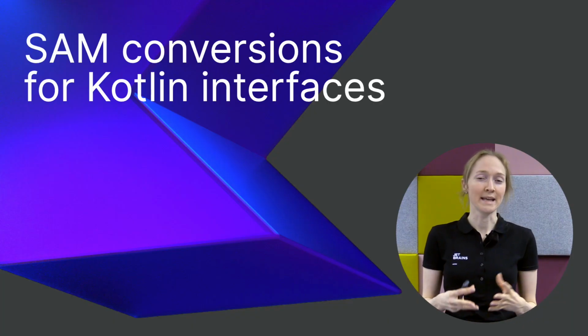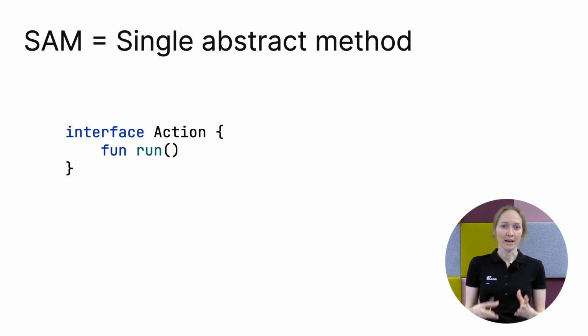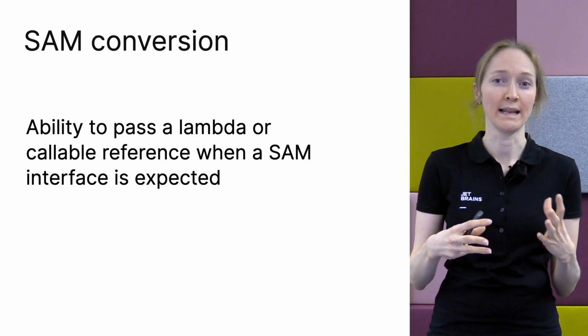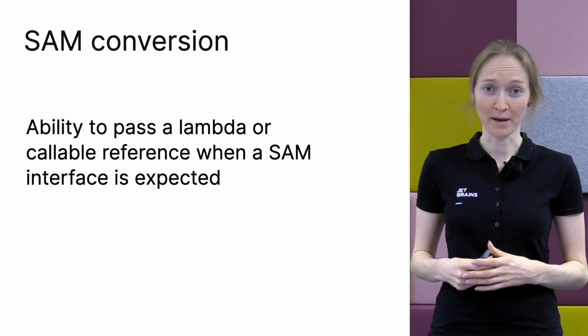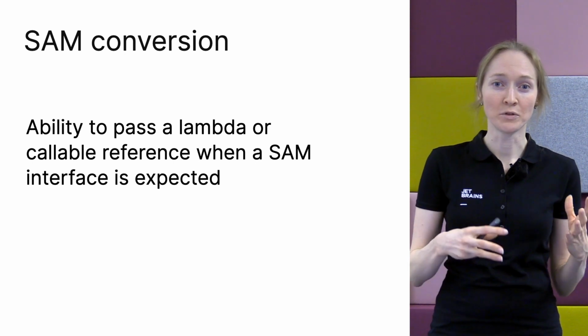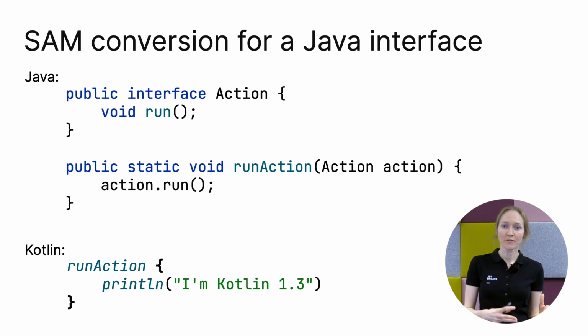Let's start with SAM conversions for Kotlin interfaces. SAM is an abbreviation for a single abstract method. If you define an interface with only one abstract method, that is called SAM interface. You often want to pass a lambda or callable reference when an object of SAM interface is expected. The ability of doing that is called SAM conversion. Starting from the very first Kotlin version, it works this way with Java interface.